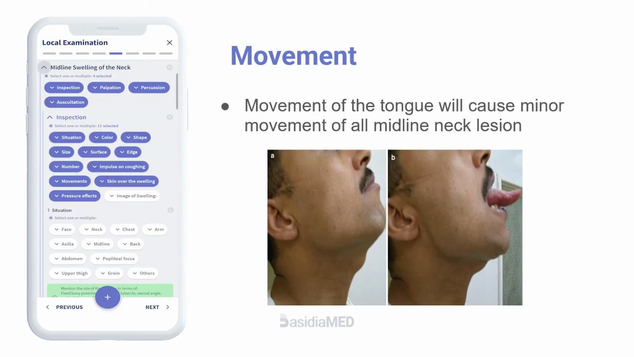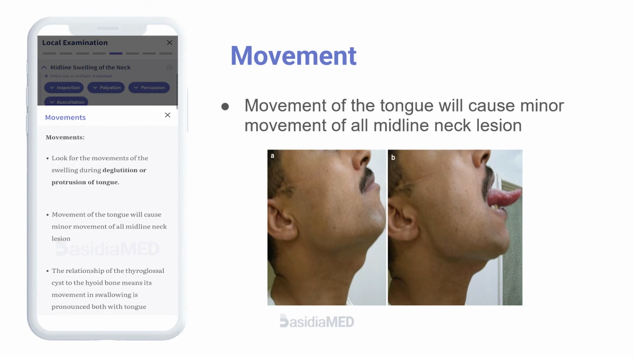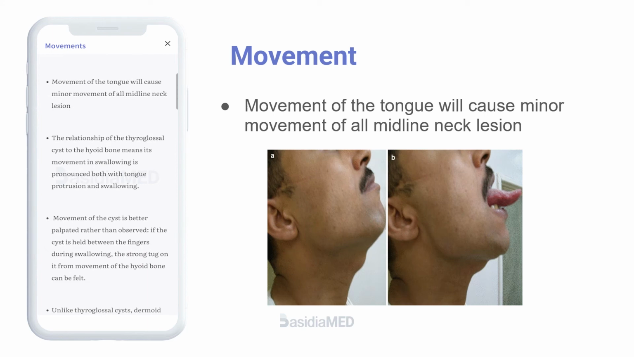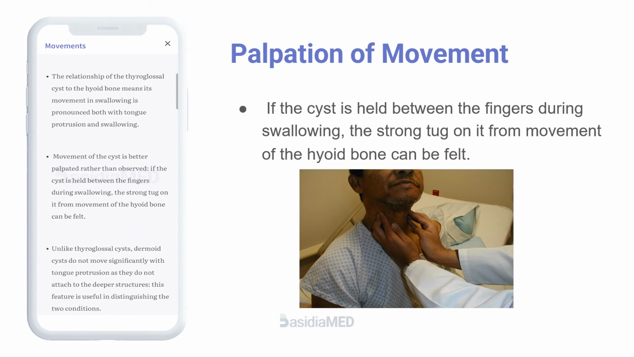Movement. Movement of the tongue will cause minor movement of all midline neck lesions. The relationship of the thyroglossal cyst to the hyoid bone means its movement in swallowing is pronounced, both with tongue protrusion and swallowing. Movement of the cyst is better palpated rather than observed. If the cyst is held between the fingers during swallowing, the strong tug on it from movement of the hyoid